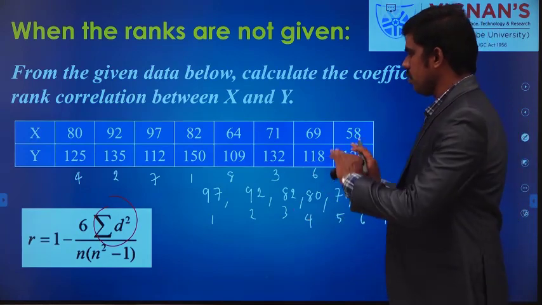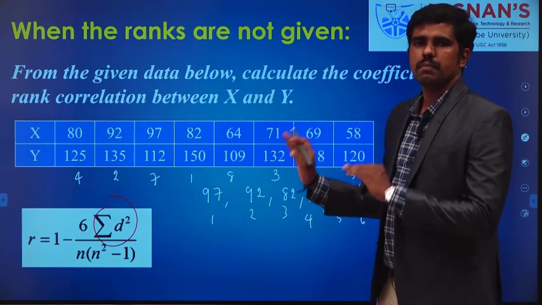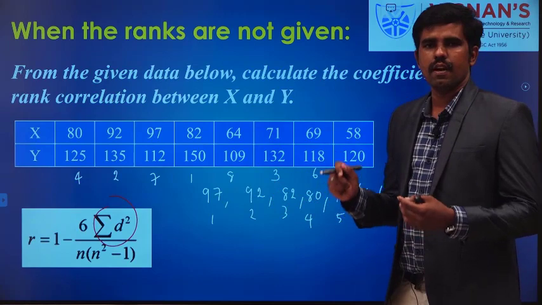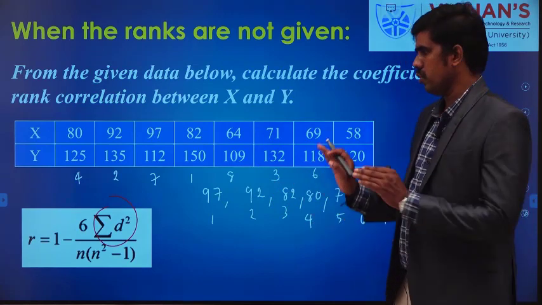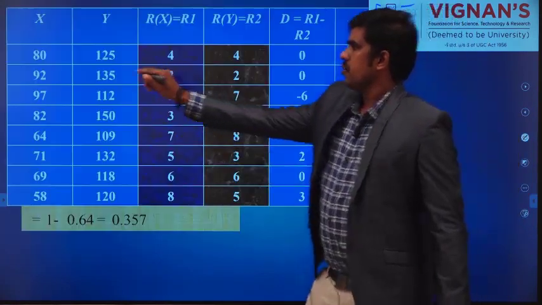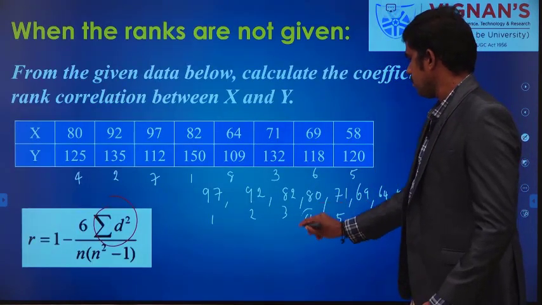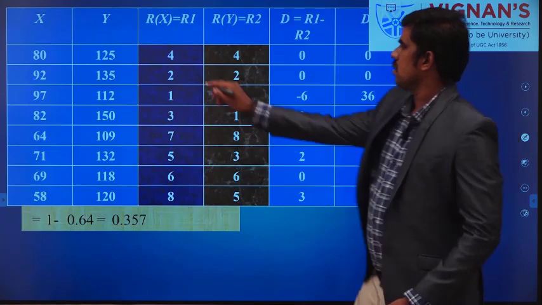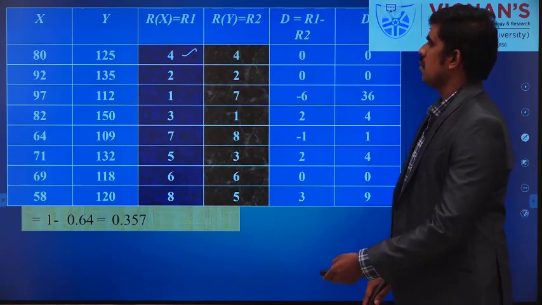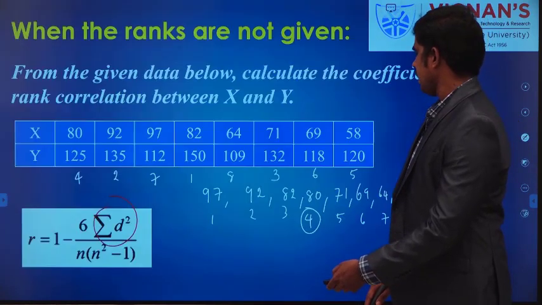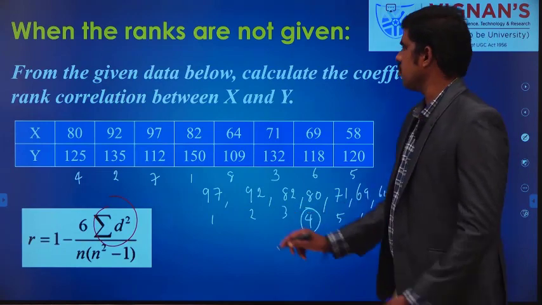Now I am going to use this rank to form the table to find the value of d and d square. For each and every value, what is the rank? You see here, for 80 the rank is 4. For 92 the rank is 2.